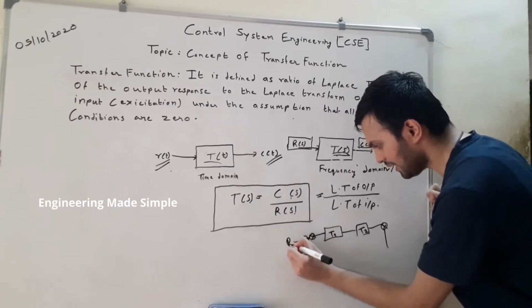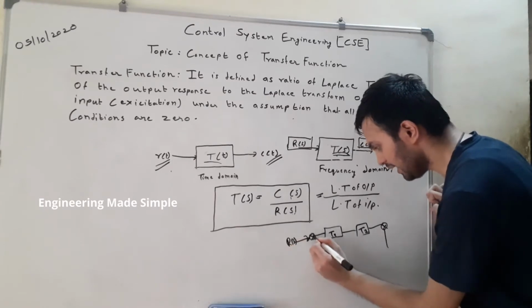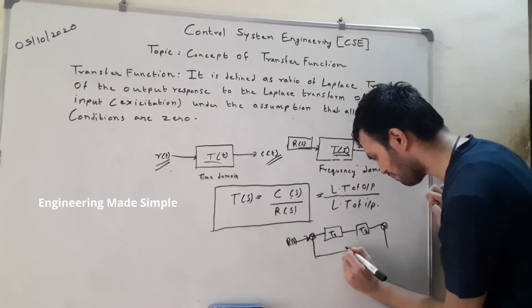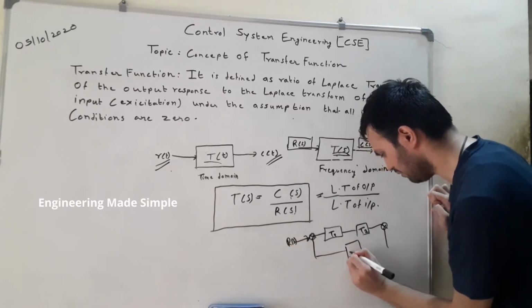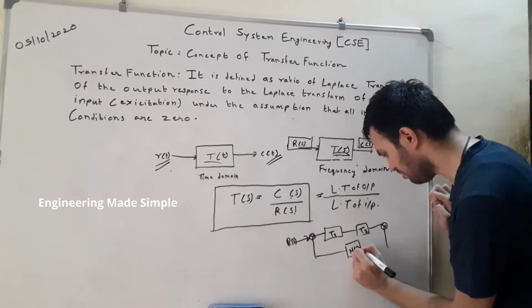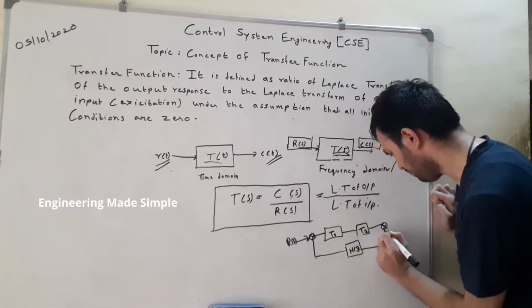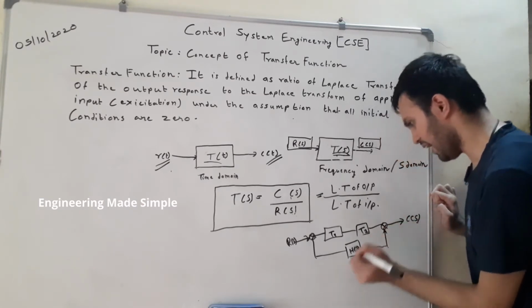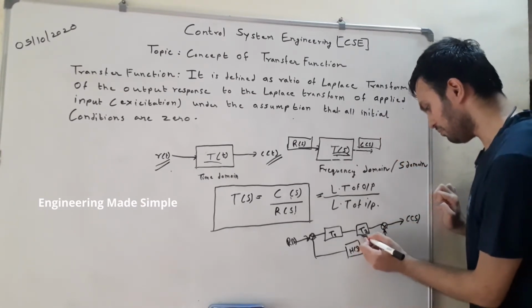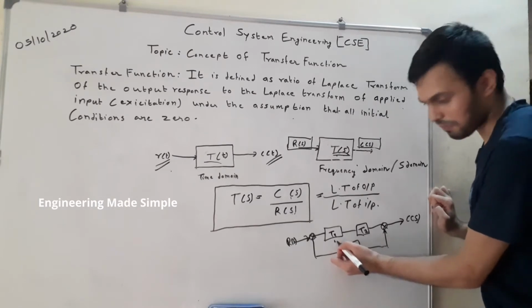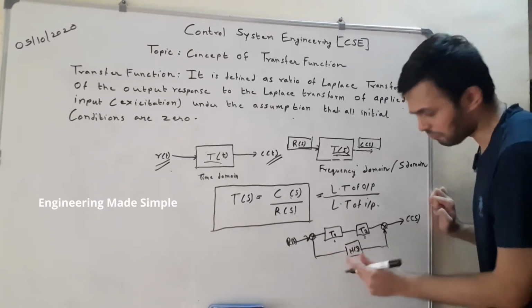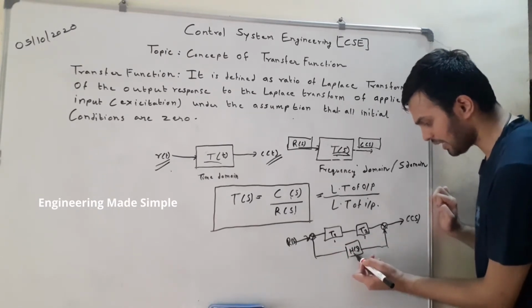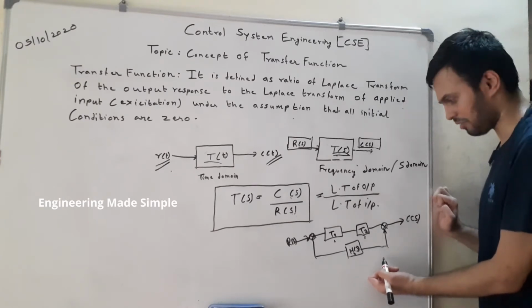Some input excitation is there, and then a feedback path is also connected, which also has its own transfer function, and here C of S is at the output. So you know that this particular block is a subsystem, this block is a subsystem of the overall control system, and the feedback one also has its own transfer function.